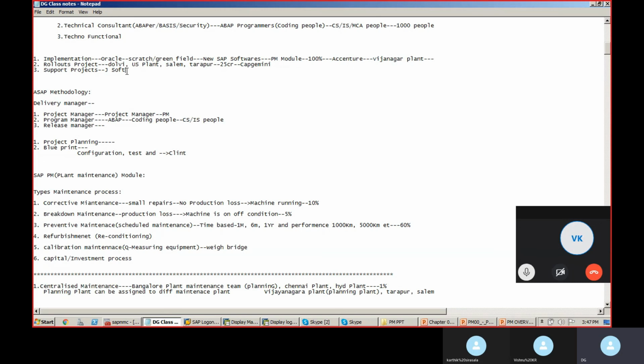Support project means once you implement SAP and give it to Toyota, they will use it for another 10 years, and you can keep on supporting the SAP project. Usually implementation projects will be tough. Supports are okay, they keep on raising ticket requests and you can handle them. So that's all.